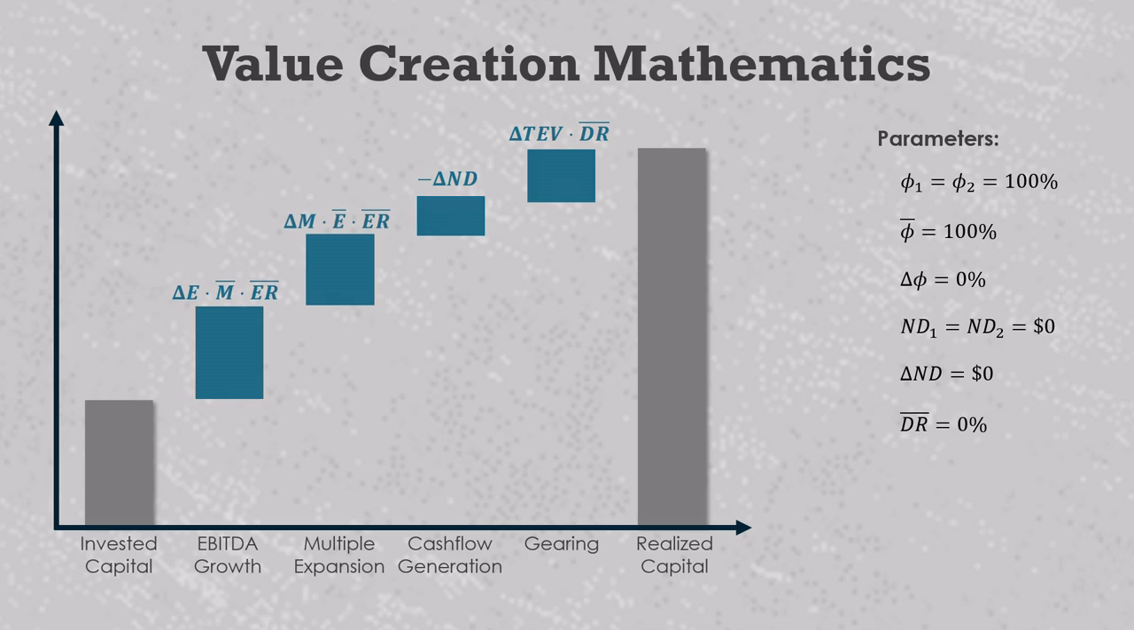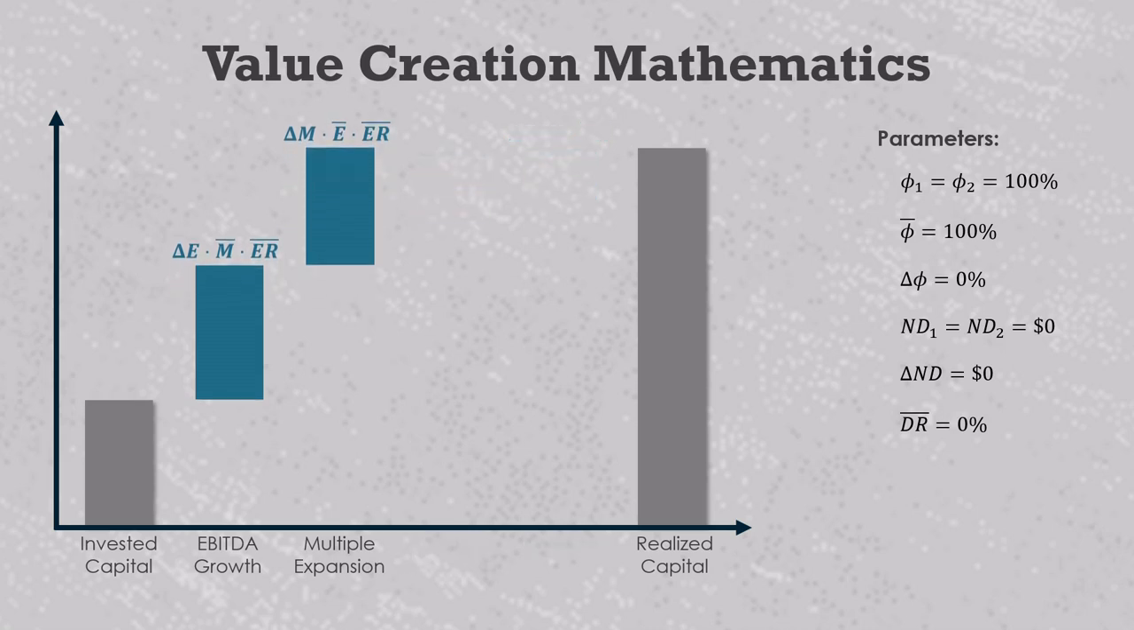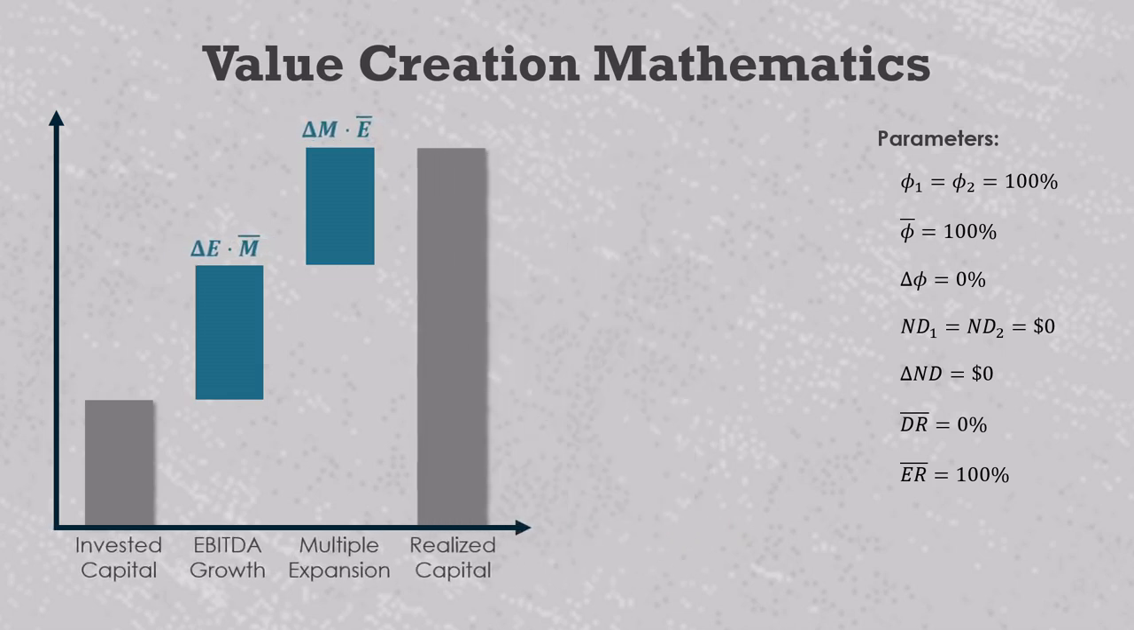So both cash flow generation and gearing also go to 0. Further, because that means the company's average holding period equity ratio must be 100%, we can also drop that term from the value driver equations. This leaves us with only 2 very simple value creation components, EBITDA growth, which is the change in EBITDA times the average holding period valuation multiple, and multiple expansion, which is the change in the multiple times the average holding period EBITDA.